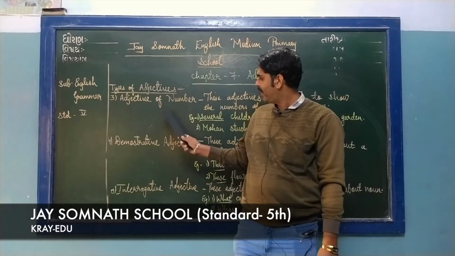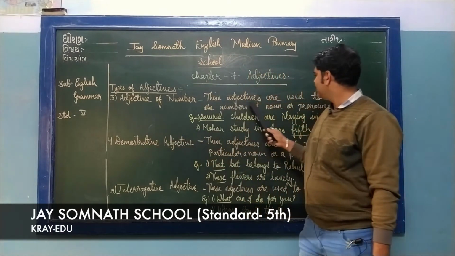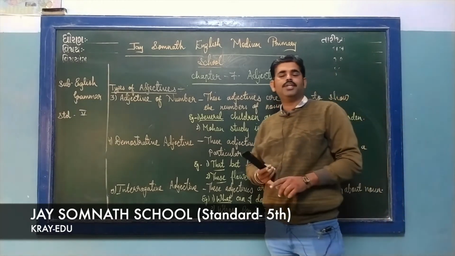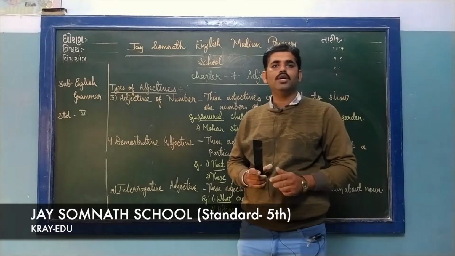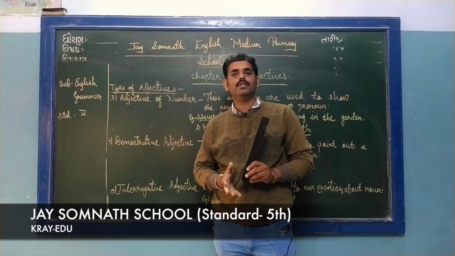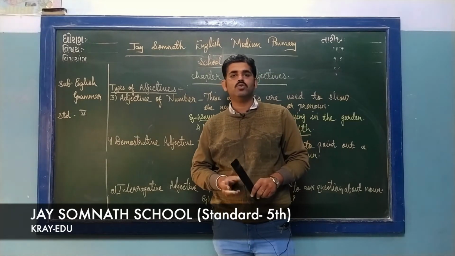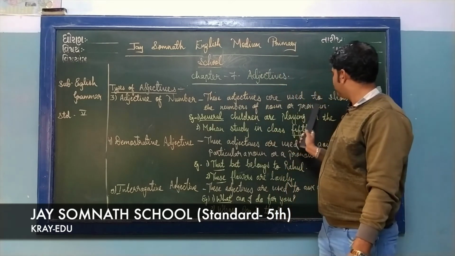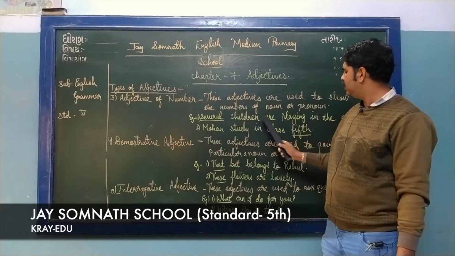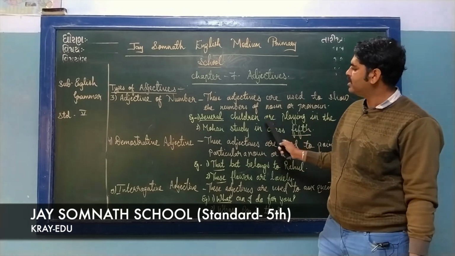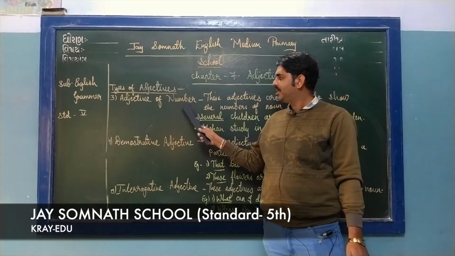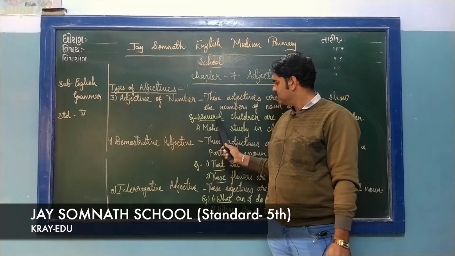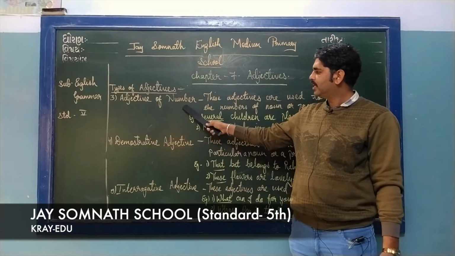Our third one, adjective of number. These adjectives are used to show the number of a noun or a pronoun. Adjective of quantity doesn't show the number, but the adjective of number shows us the number of a noun or a pronoun. Several children are playing in the garden. How many children? Several children. Adjectives of quantity and number are a little bit related to each other. So the word several is an adjective of number.